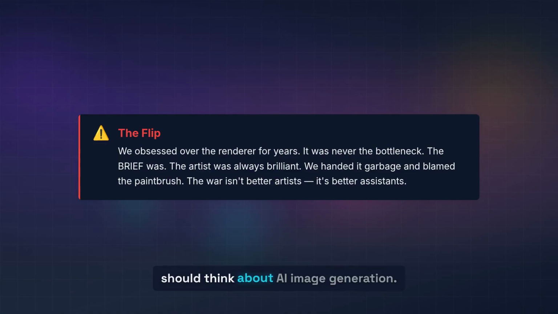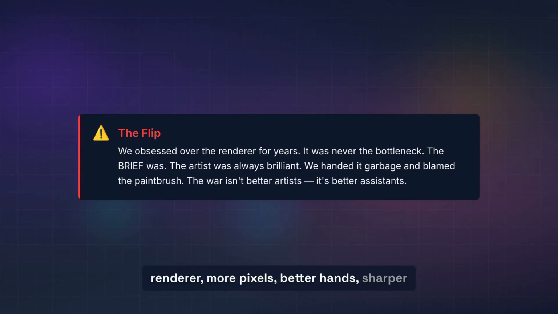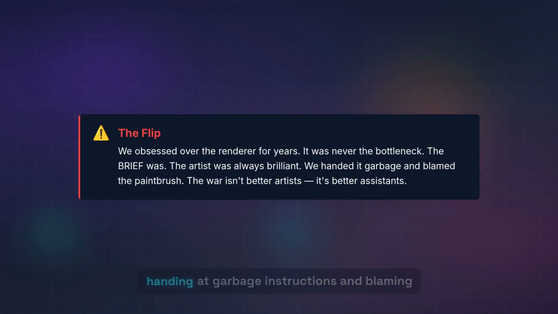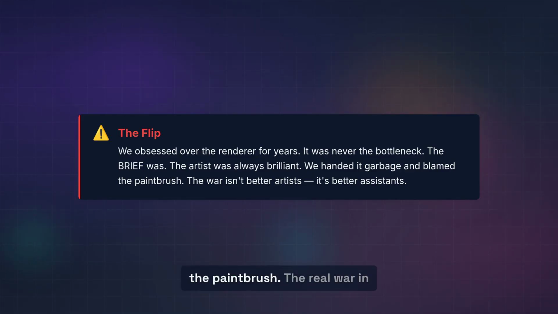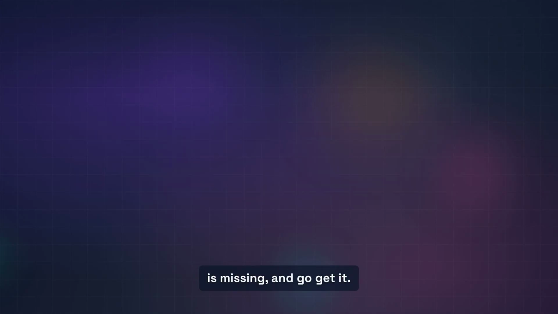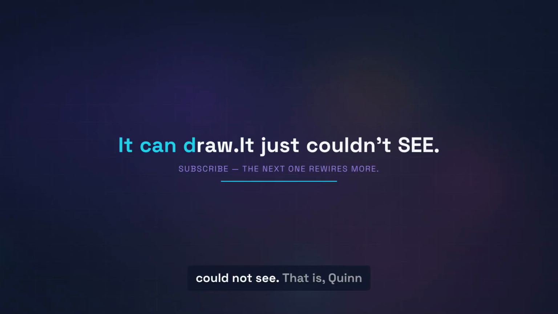And that flips how you should think about AI image generation. We spent years obsessing over the renderer. More pixels, better hands, sharper text. This paper says the renderer was never the bottleneck, the brief was. The artist in the room was always brilliant. We just kept handing it garbage instructions and blaming the paintbrush. The real war in AI image generation is not making better artists. It is building better assistants who know what the artist is missing and go get it. The model can draw. It just could not see. That is Qwen-Image-Agent, and it gave that blind artist a phone.